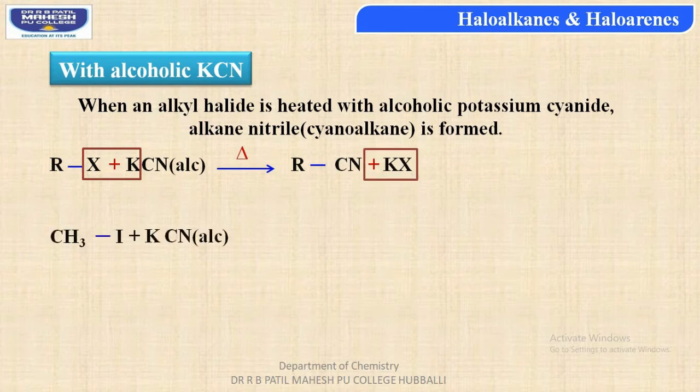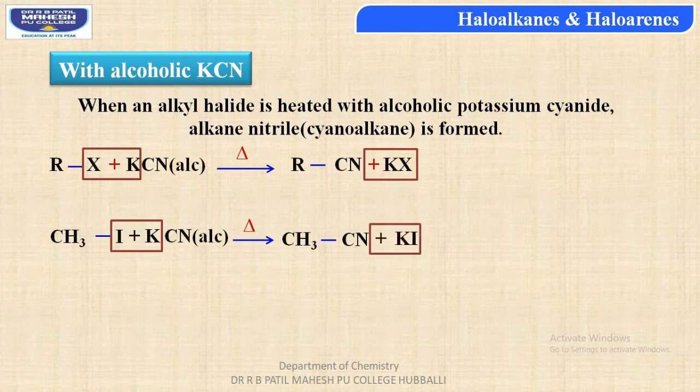Let us consider example when methyl iodide is reacted with potassium cyanide prepared in alcohol. On heating, potassium iodide is removed, whereas the formation of methyl cyanide along with potassium iodide. Methyl cyanide is also called as ethane nitrile.